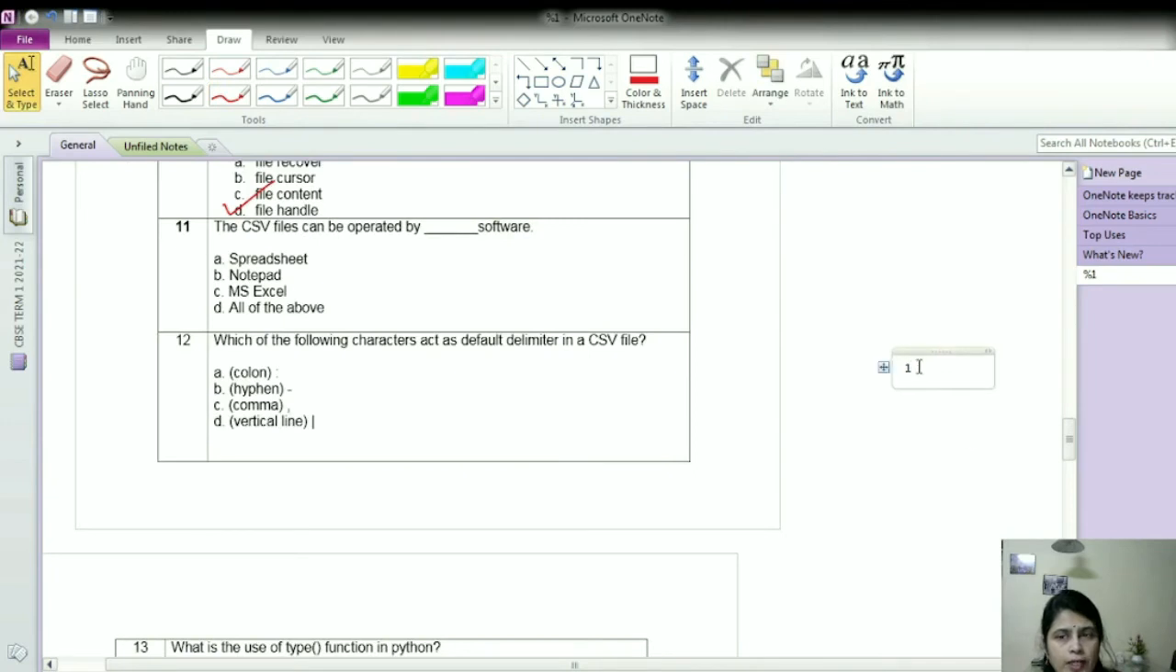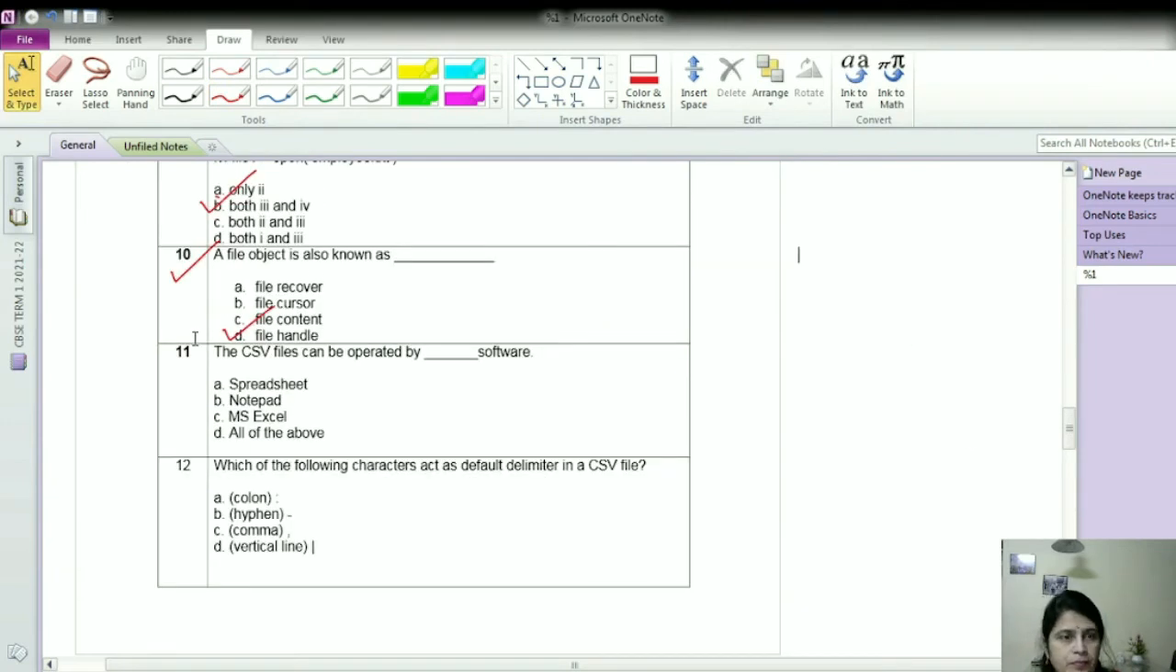Okay, now moving on to the next question, question number 11. The question is: the CSV file can be operated by which software? The options are spreadsheet, notepad, MS Excel, all of the above. Mostly we think that a CSV file can be opened only in a spreadsheet, but for your information, a CSV file can be operated by a spreadsheet, it can also be opened in a notepad file, and also in MS Excel. So the option will be all of the above.